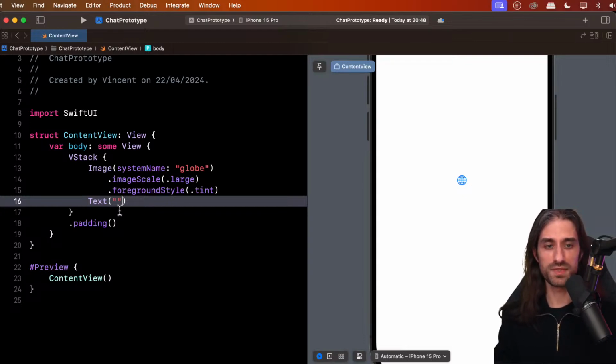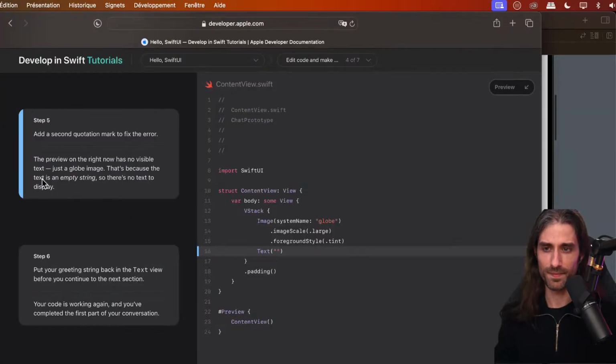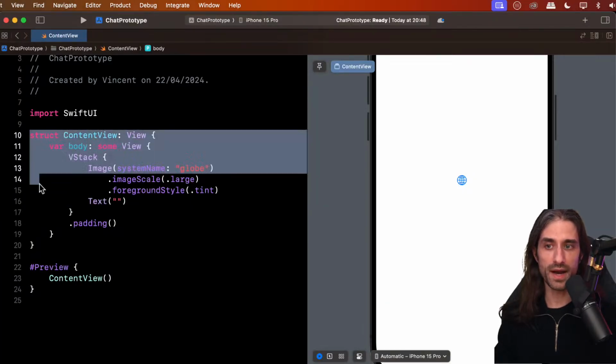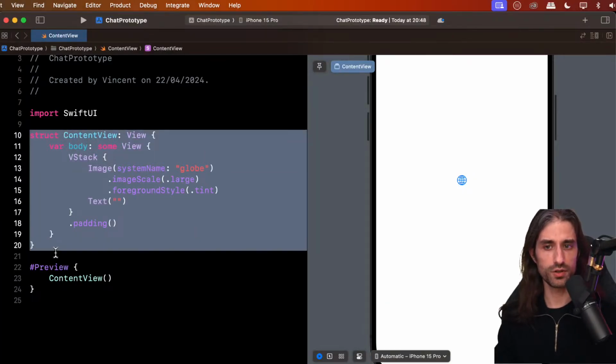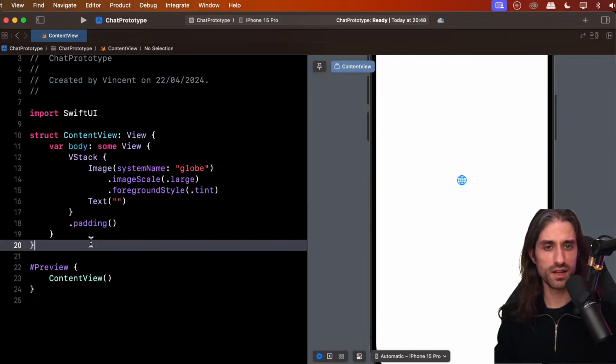Just like you can have an empty array, just like you can have an empty set in mathematics. Just like 0 is a valid number, you can have an empty string that contains no character. And so the preview on the right now has no visible text, just a glob image. That's because the text is an empty string, so there is no text to display. But we are back to having valid source code. This is something that builds and that can be run on an iOS device.